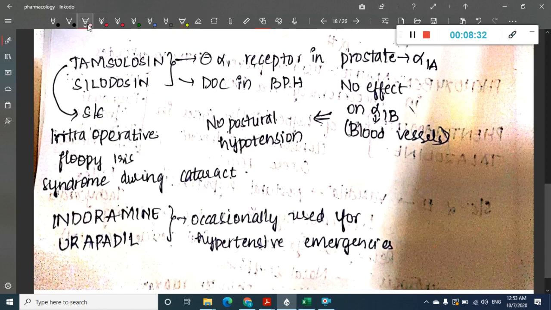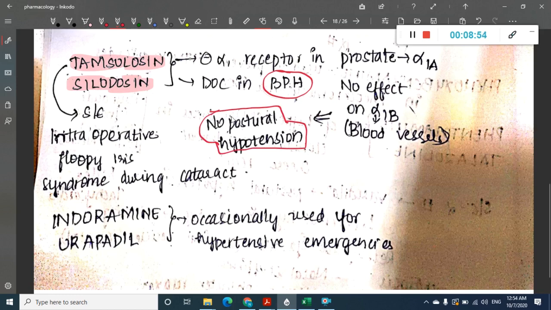The next group of drugs is tamsulosin and silodosin. They are used as drug of choice in benign prostatic hypertrophy. This is important, and they cause no postural hypotension, because alpha 1 is again divided into two types, alpha 1A and alpha 1B.